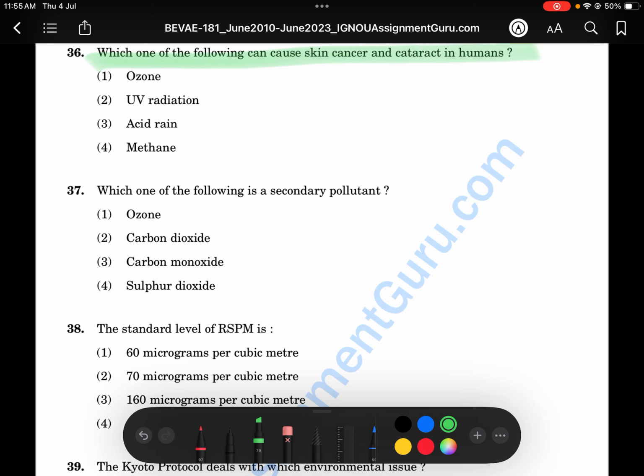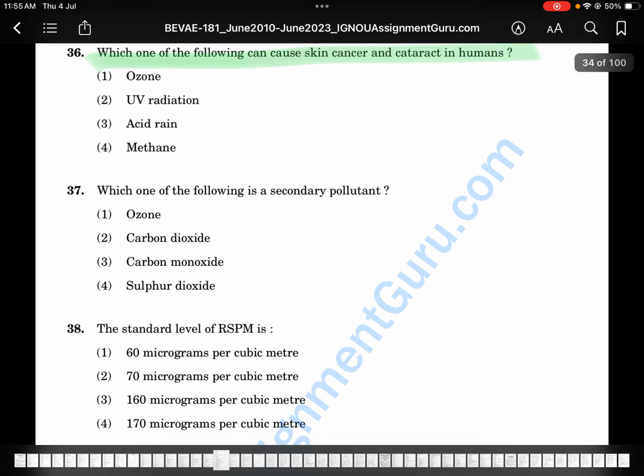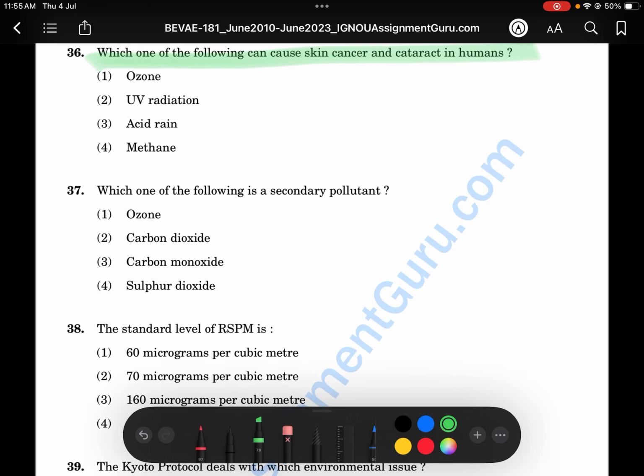Which one of the following can cause skin cancer and cataracts in humans? Of course, UV radiation. It's in your textbook, it's everywhere. You must know about it. Next one. Which one of the following is a secondary pollutant? Secondary means, what could it be? It is ozone. Primary is, we have to check once what the primary is, because the question can come of which is primary also. Secondary means it's ozone itself.